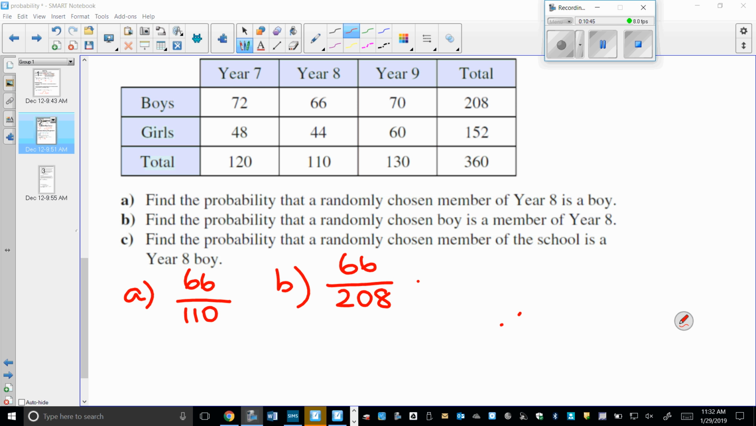C, find the probability that a randomly chosen member of the school is a year 8 boy. Here we're again going to have a different denominator. So what's our denominator going to be this time? 360. Awesome. And this time we want to know that it's a year 8 boy, so what's our numerator? 66 again. So you can see how the values differ depending on what they're focusing on from a table like this.